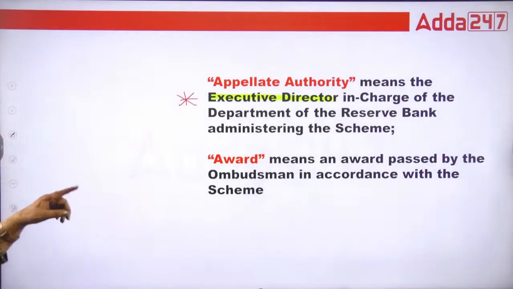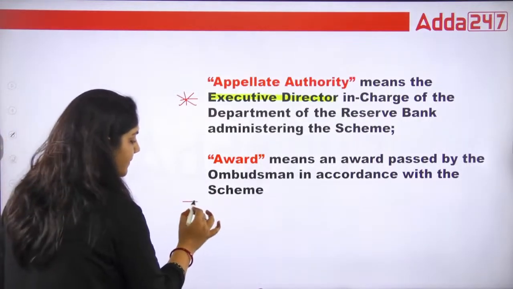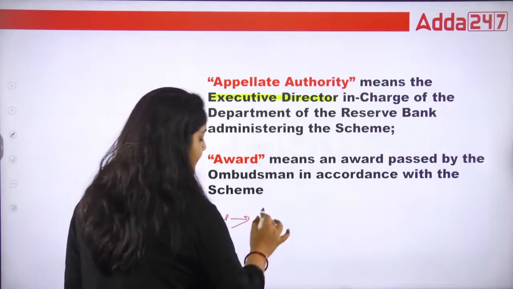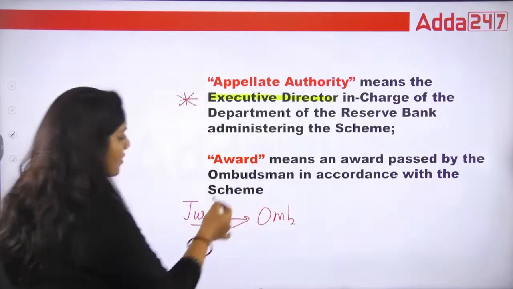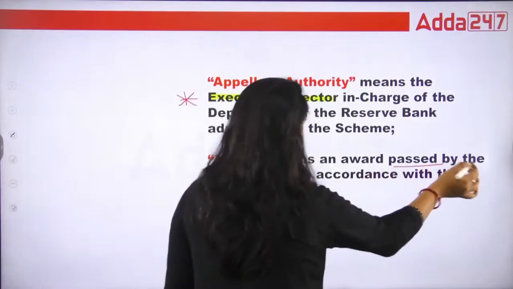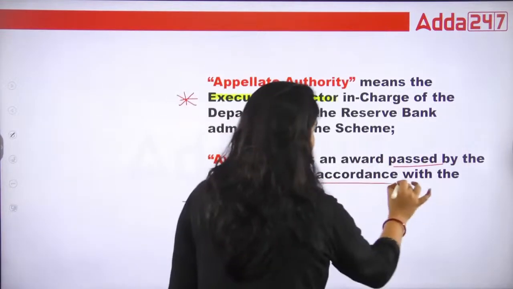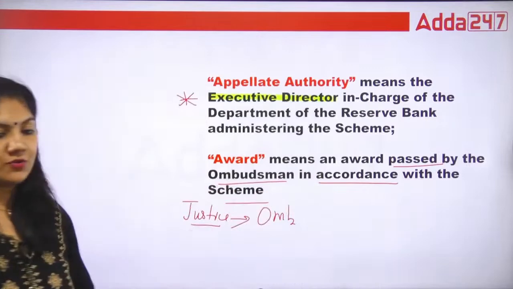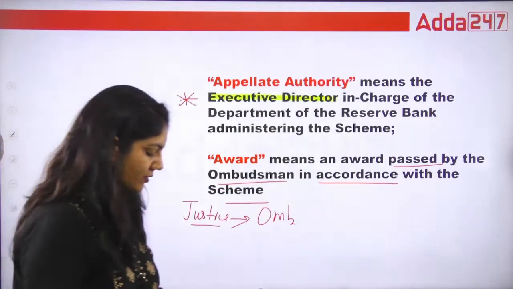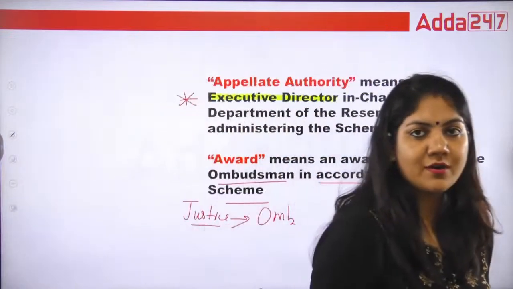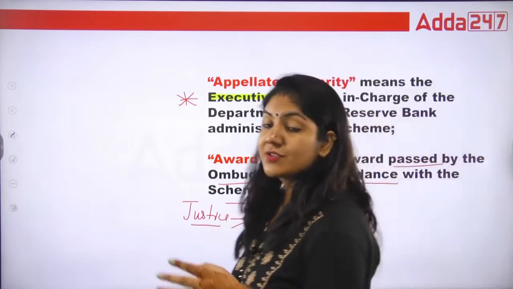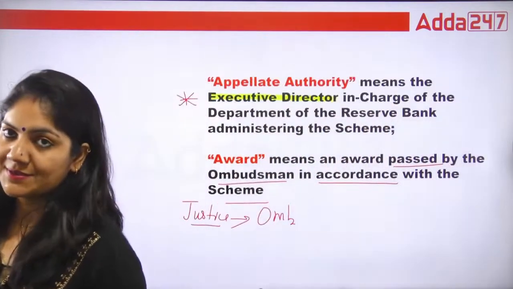Done. What is award? Award means the justice which is given by the ombudsman. So award means that which is passed by the ombudsman in accordance with the scheme. This is called award. That is important. Award is not an IFA award or an IPL award. This award is the justice which is given by the ombudsman. That's it.